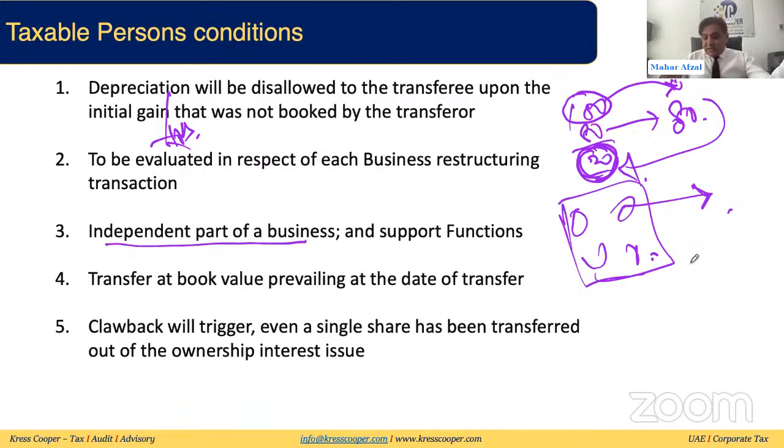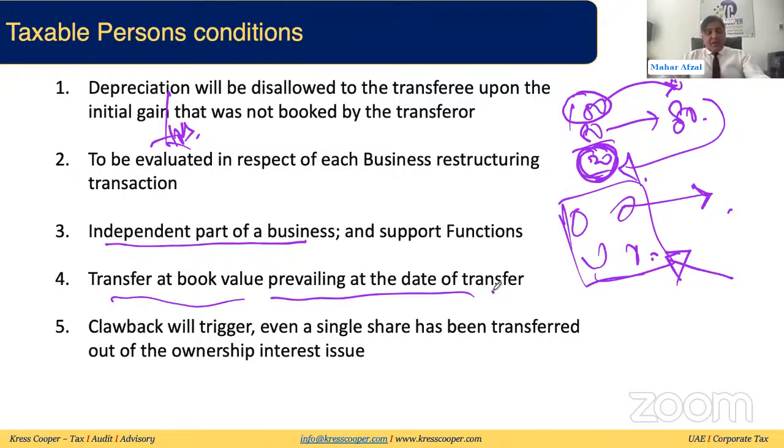Even the law guide said that if the support functions are being performed by a central team, like centralized HR, corporate IT, corporate finance functions, corporate accounting functions, and if all this support is being provided at a corporate level, still from the transferor, it will still be considered an independent part of the business. So, transfer at book value prevailing at the date of transfer, we have already discussed this point.